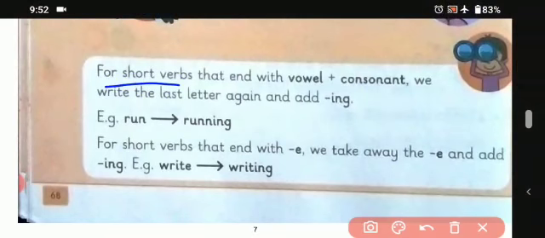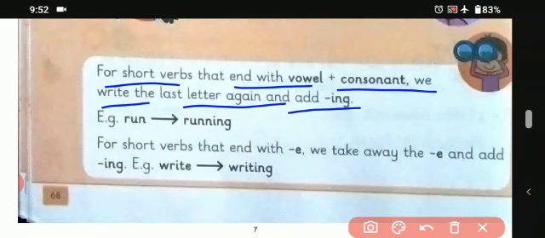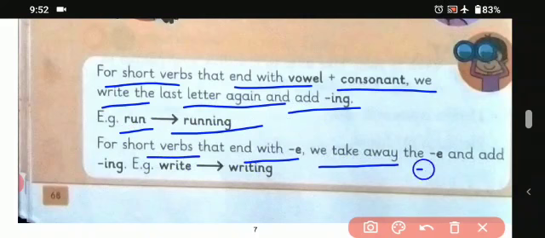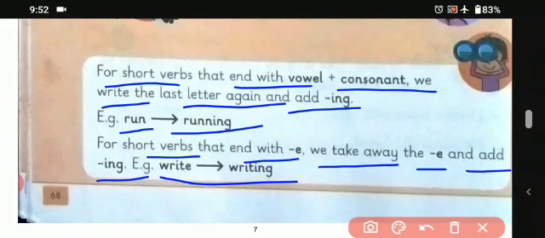For short verbs that end with vowel and consonant, we write the last letter again and add ing. For example, run, running, R-U-N-N-I-N-G. For short verbs that end with E, we take away the E and add ing. For example, write and writing, W-R-I-T-I-N-G. So students, they are saying that with these kinds of words, in the end we repeat the letter and then add ing.